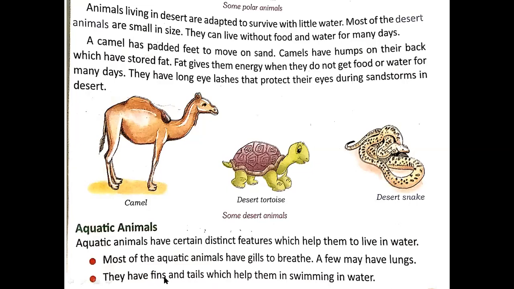They have fins and tails which help them in swimming in water. So animals that live in water are simply called aquatic animals, and most of them breathe through gills. And these aquatic animals have fins or limbs to help them to swim. One thing more, aquatic birds like ducks and geese have webbed feet. Why? Because they help them to push water back while swimming.